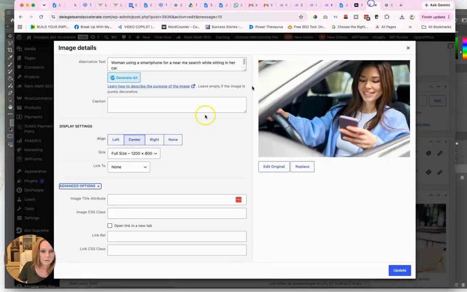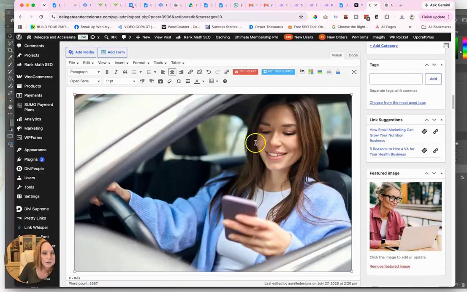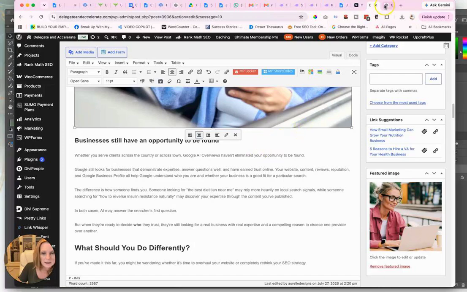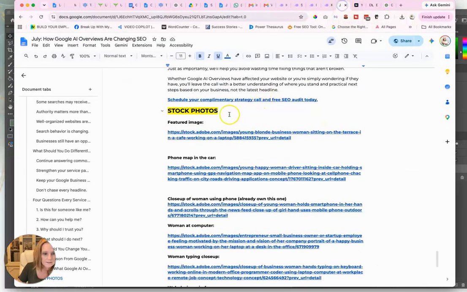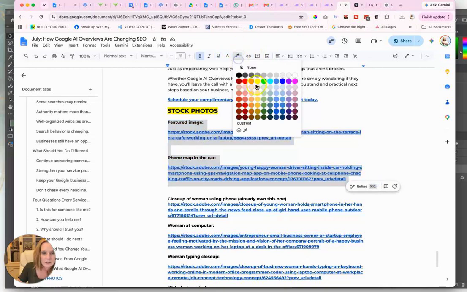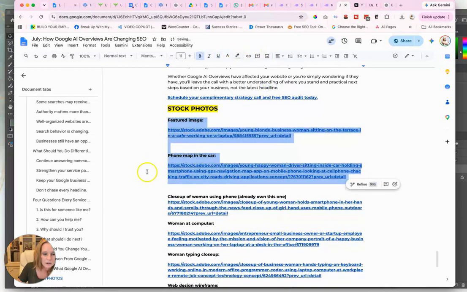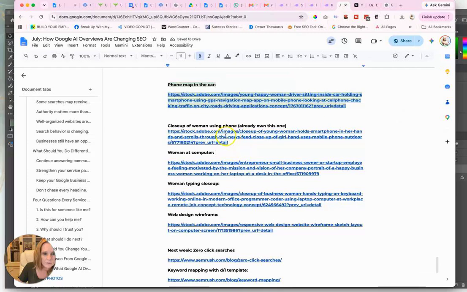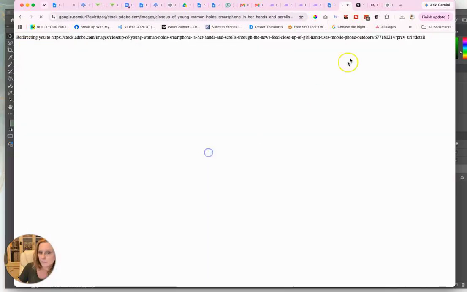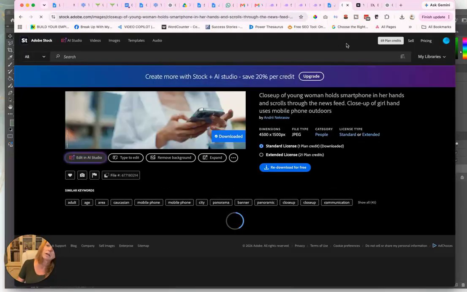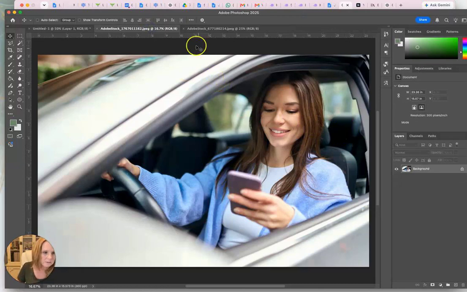I thought I did that in the prior screen. What else? Okay, so that looks good. Next one is, and what I do is I start highlighting these in green, meaning that they are done. Close-up of woman using phone. I already own this one, so I don't have to pay or use any of my credits, which is always nice. Get rid of this one.